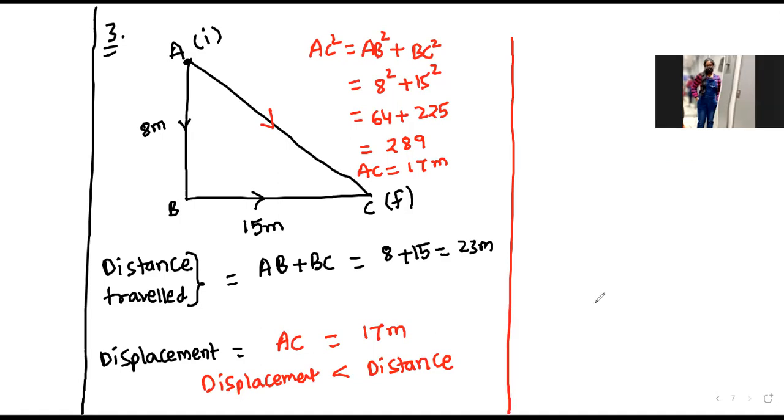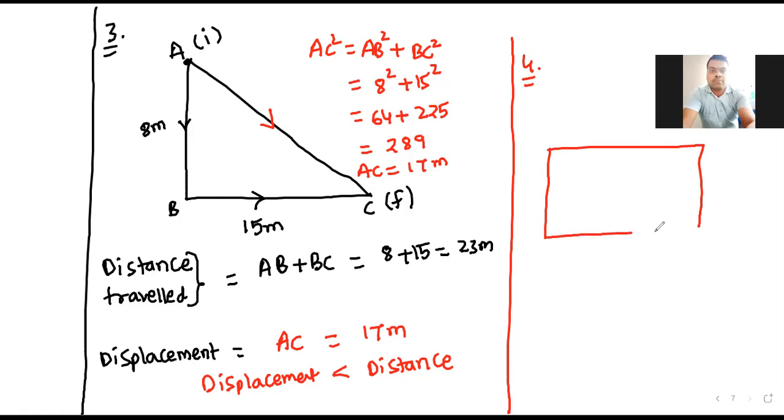Consider another example. Suppose a particle is moving in the form of a square. Let us consider the vertices as A, B, C, D, and the side of the square is a.